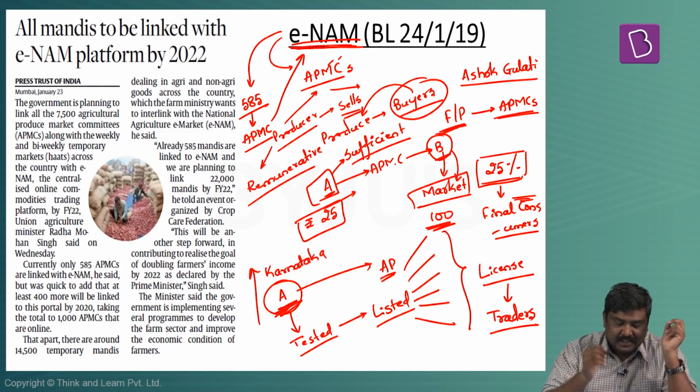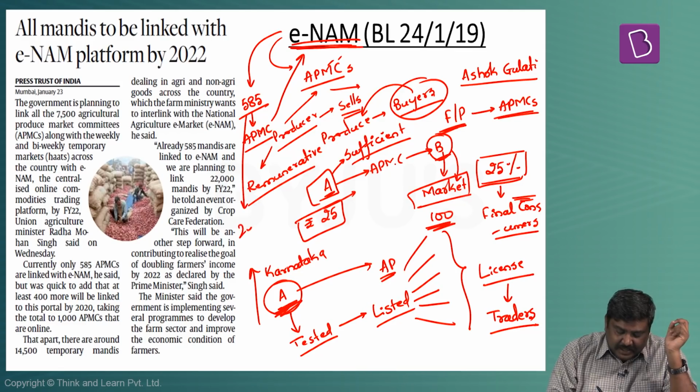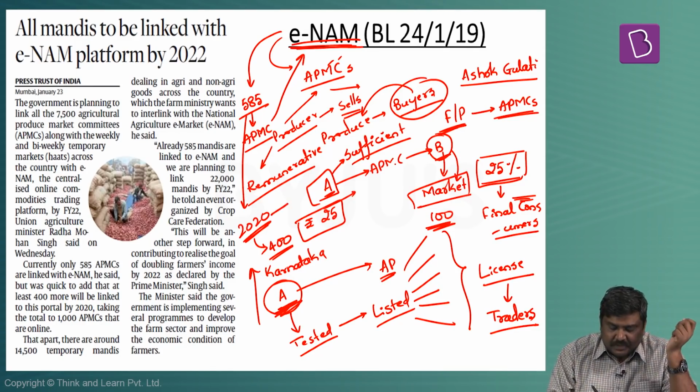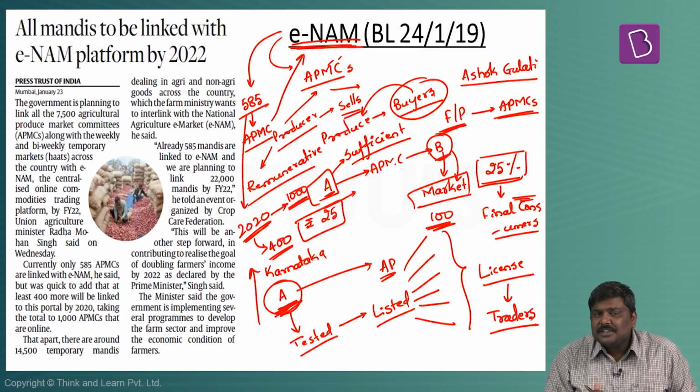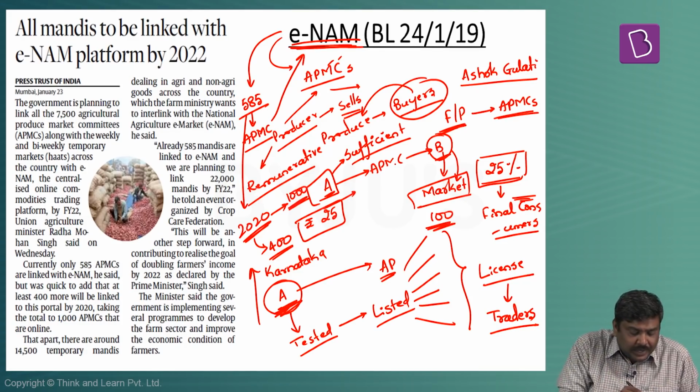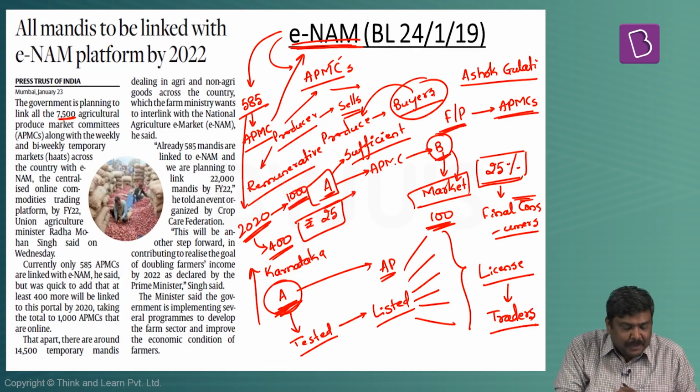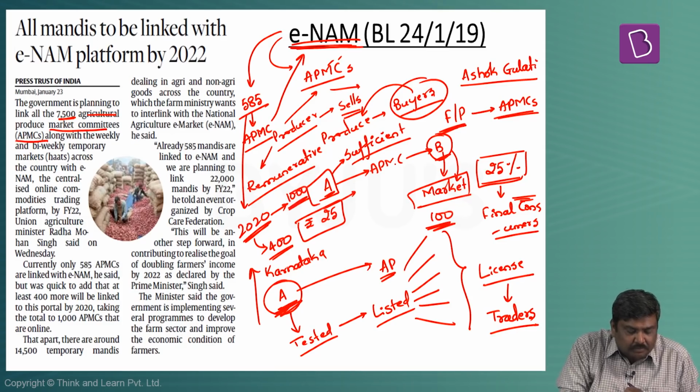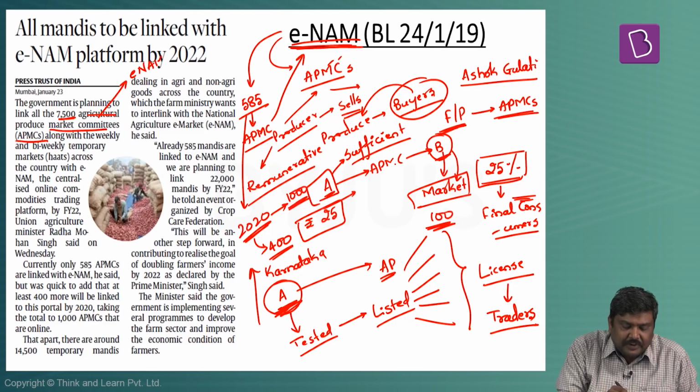The government of India says by next year, that is by 2020, another 400 will be added, which will take the APMC yards which are listed under the ENAM to more than 1000. Apart from this, the government of India is also planning to link all the 7500 APMC yards or markets to this particular ENAM platform by 2022.